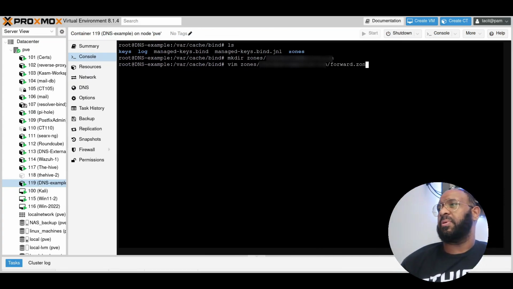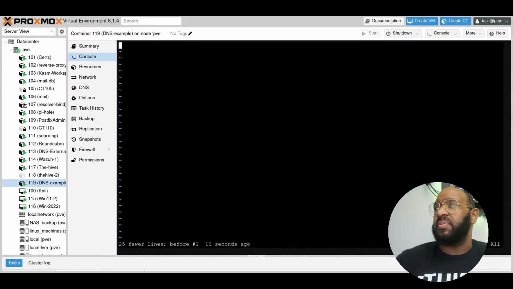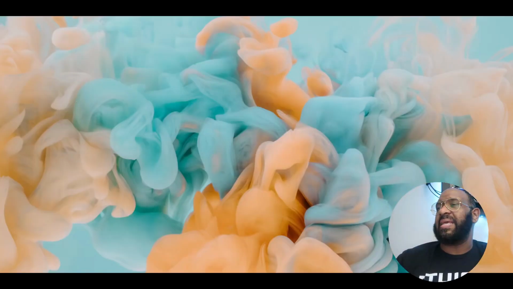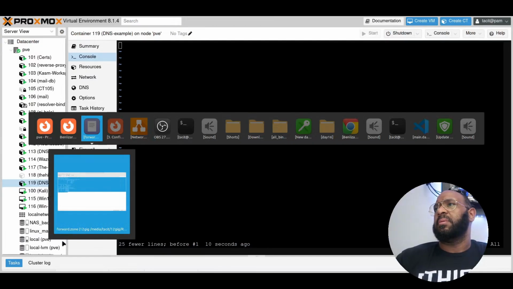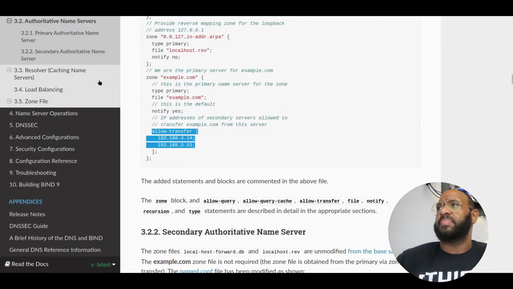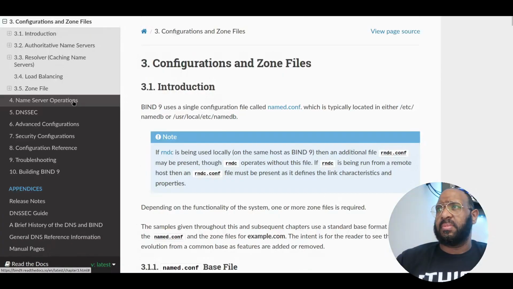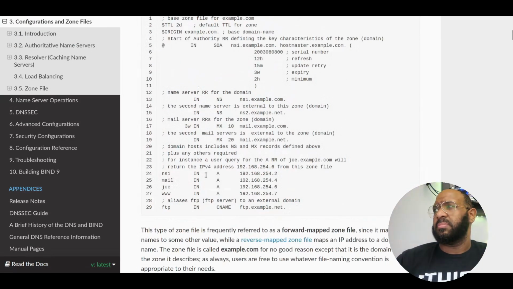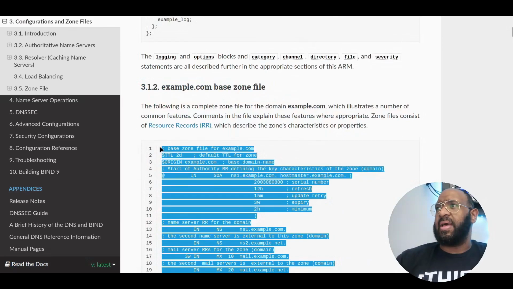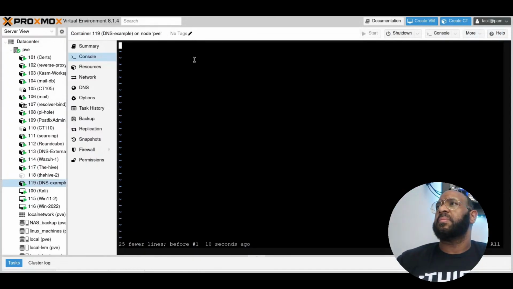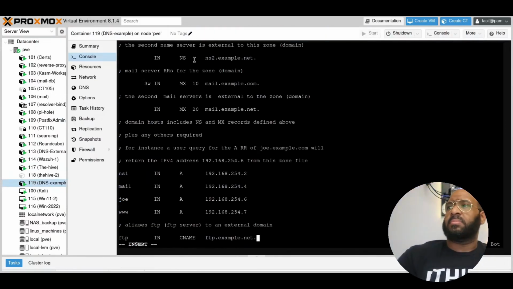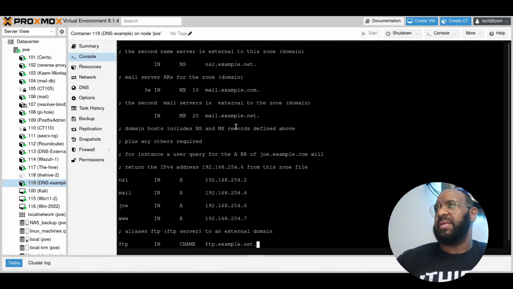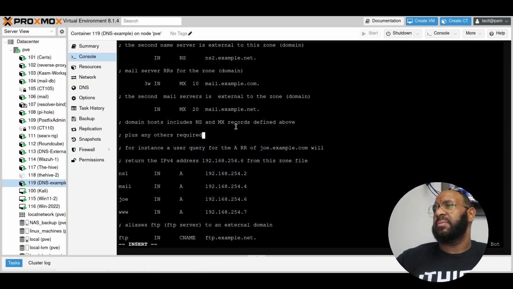Oh, did that wrong. All right, so for this, we're just going to copy and paste. I'm going to use the example file from here. Go to zones. This is the example file I had in my last video when I talked about DNS. I'm just going to paste that in. Looks good.